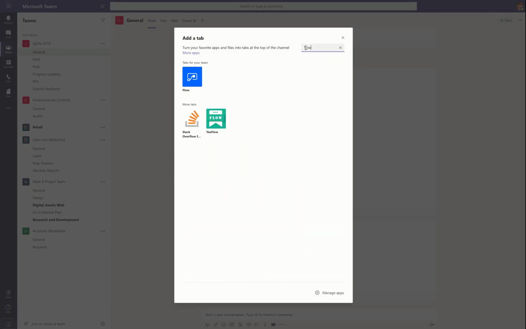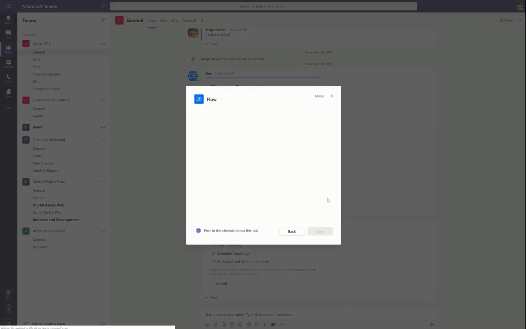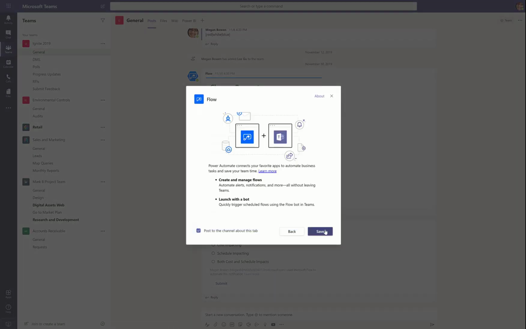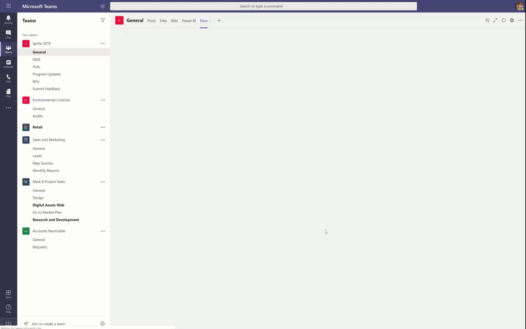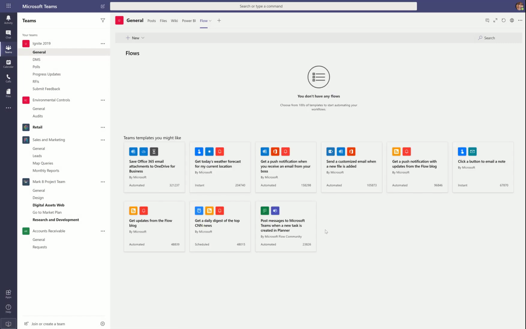So if I add Flow here, now not only do I have Flow as an app in my Teams, but I have Flow available right here in my Teams channel in order to use automate templates that apply to Teams. And we try to make sure that the experience in Teams is thinking about Teams so that you don't have as many other things to distract you as you work.